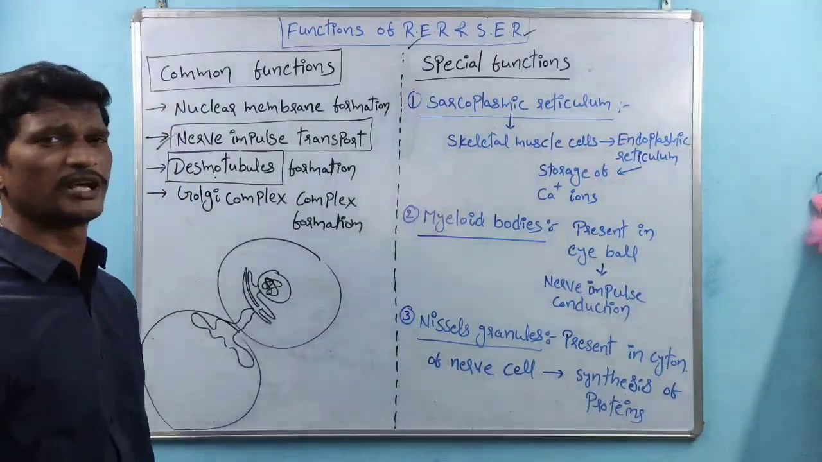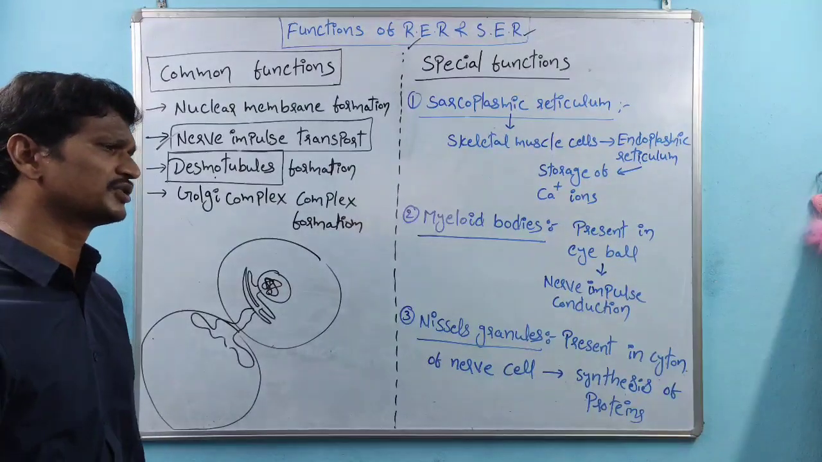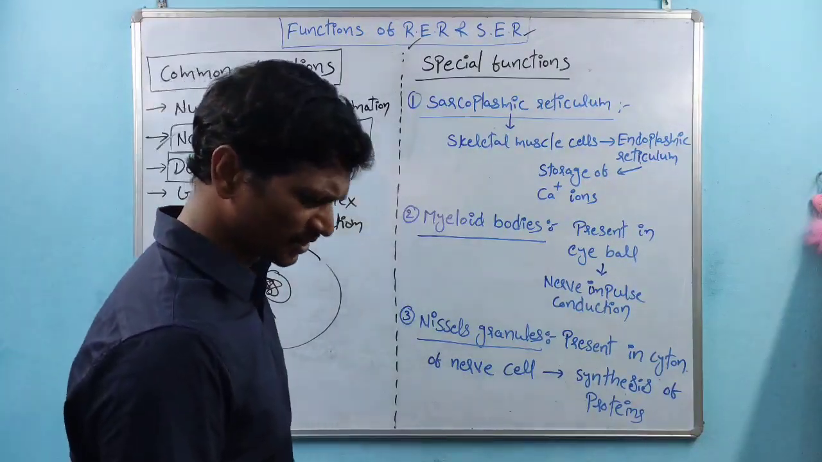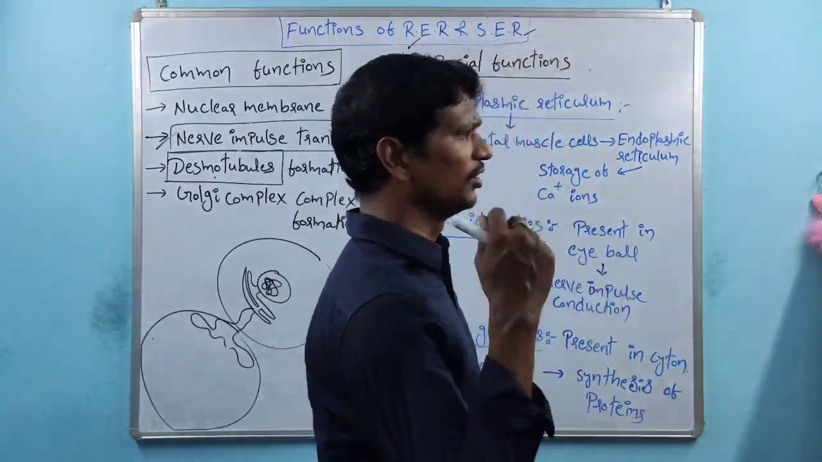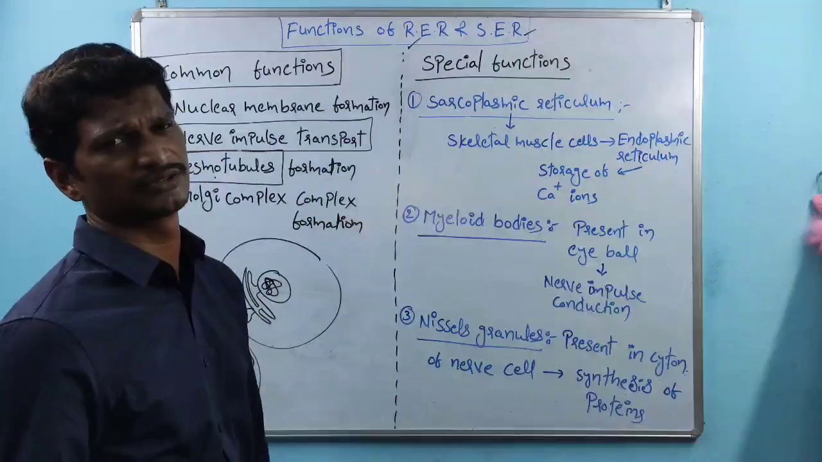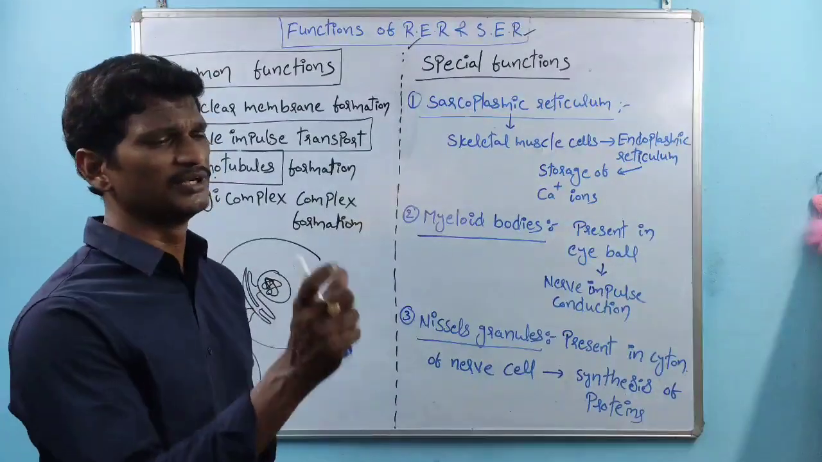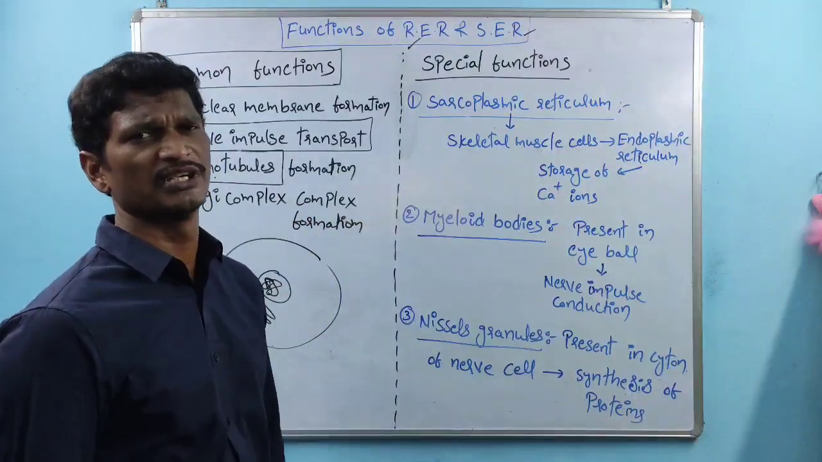Sir, why? The sarcoplasmic reticulum stores the calcium ions. See, suppose we are moving. Right now I am walking. Or we are moving our hands or different body parts. At that time skeletal muscle contraction takes place.